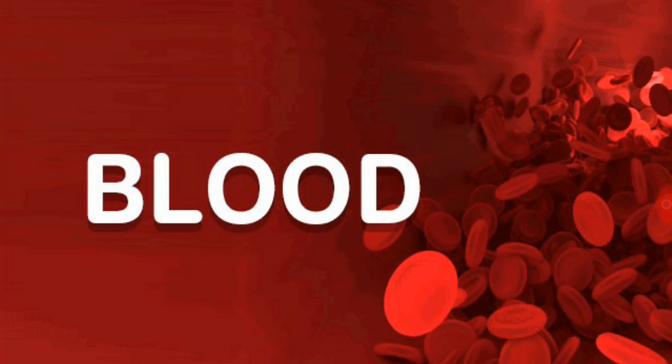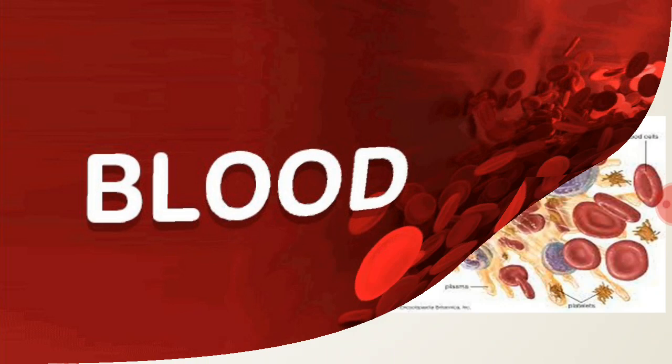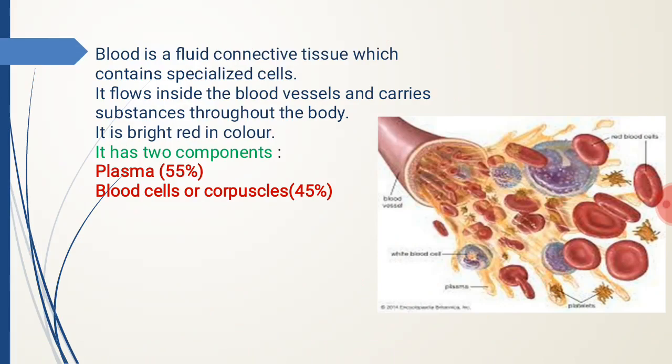Blood is essential to keep everyone alive. It is a fluid connective tissue which contains specialized cells. It flows inside the blood vessels and carries important substances throughout the body. It is red in color and has two components, plasma 55% and blood cells or corpuscles 45%. 55% plasma means that it is the largest component of blood, and 55% of blood is made up of plasma. 45% of blood consists of blood cells.